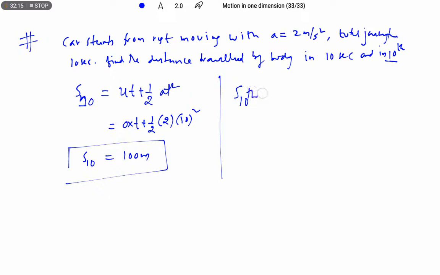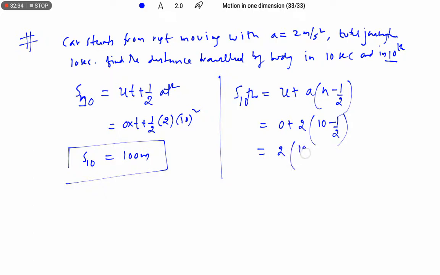So we use the fourth equation, u plus a into (2n minus 1) by 2. u is 0, a is 2 and n is 10, so 2 into 19 by 2. The 2s get cancelled, therefore 19 meters is the distance travelled by the car in its 10th second.